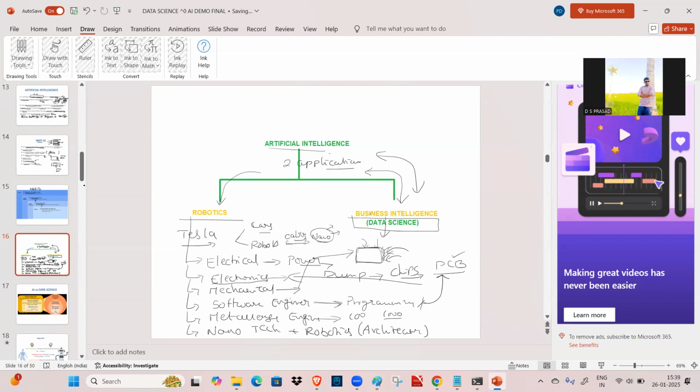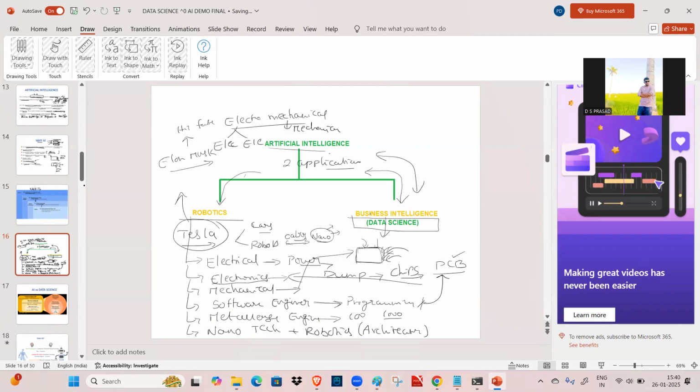To overcome such problems, we are using all these different types of things. Even if you see Tesla, Elon Musk, maybe he's a university dropout, his father is an electromechanical engineer. What is the meaning of electromechanical engineer? It means a person who has both electrical and electronics knowledge and also mechanical knowledge. That's why he is successful today. So maybe the impact will be there.